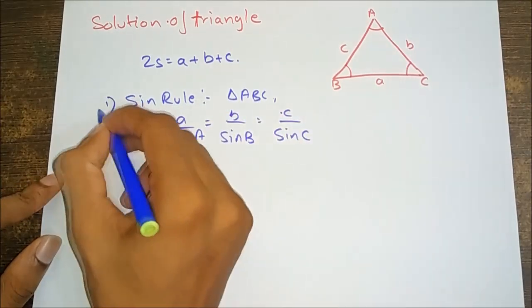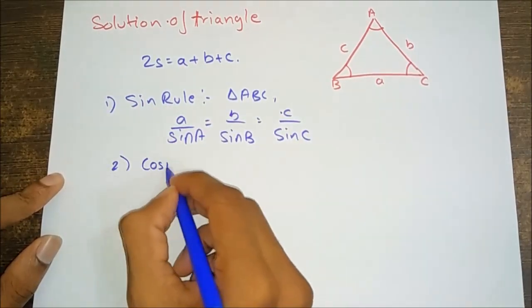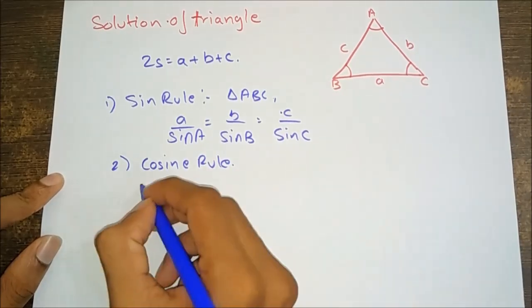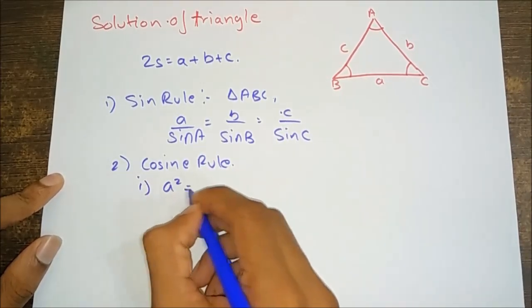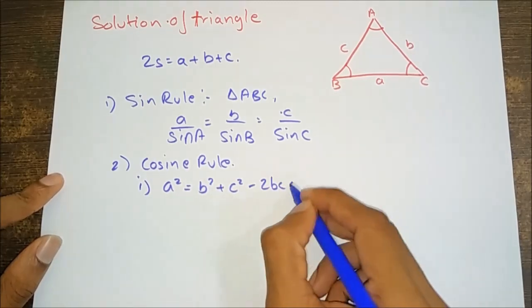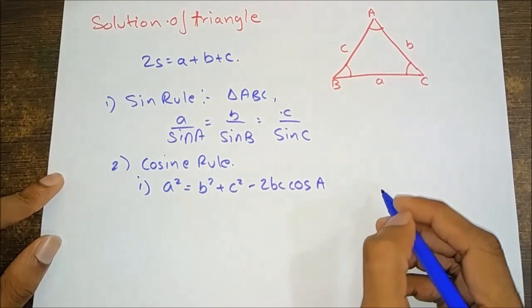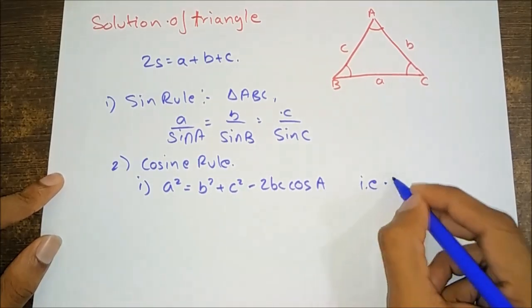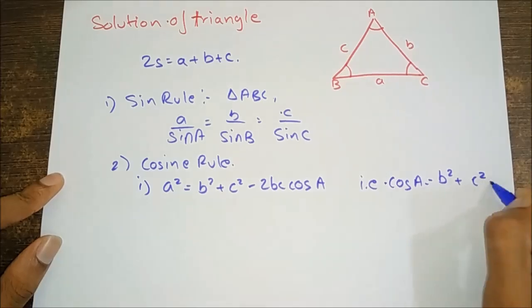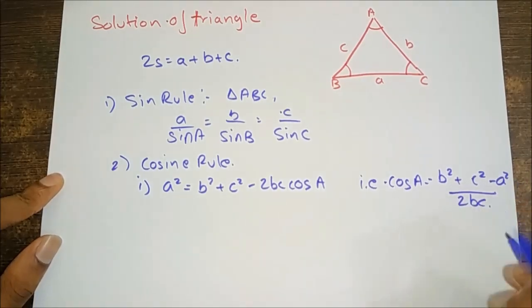Same as the cosine rule, that is a square is equal to b square plus c square minus 2bc cos A. That is, cos A is equal to b square plus c square minus a square upon 2bc.